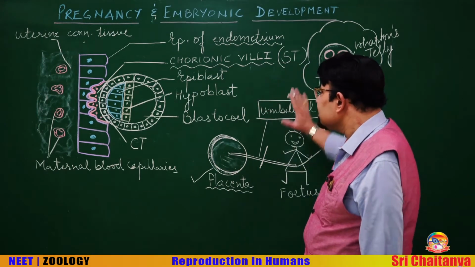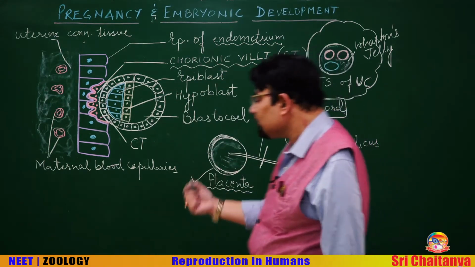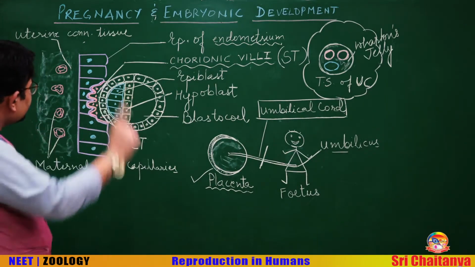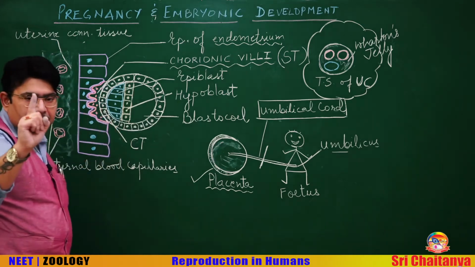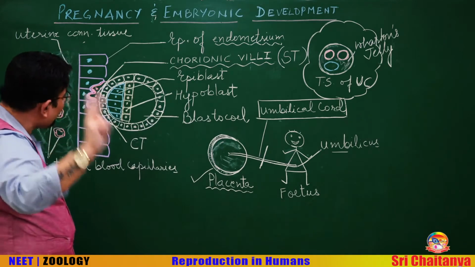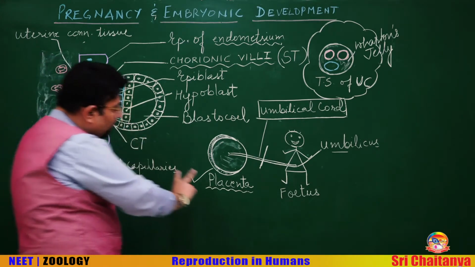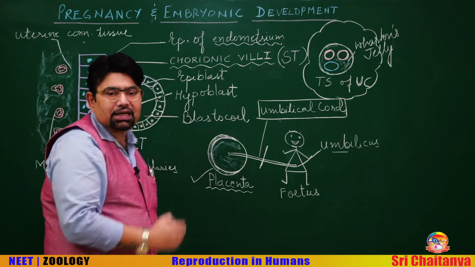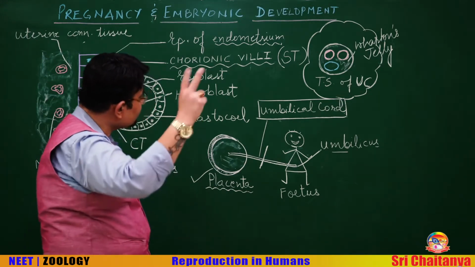My dear students, I'll just summarize point-wise what you have to learn. Point number one, what you see here is the implantation going on, and the term chorionic villi. Point number two, this ultimately forms the placenta, which is a feto-maternal connective between fetus and mother.